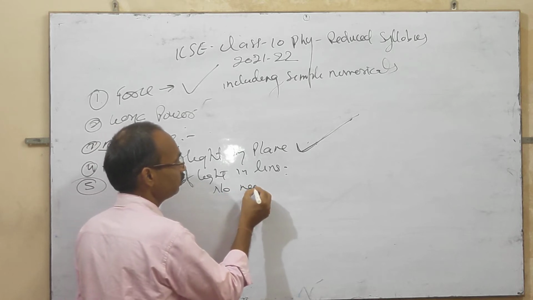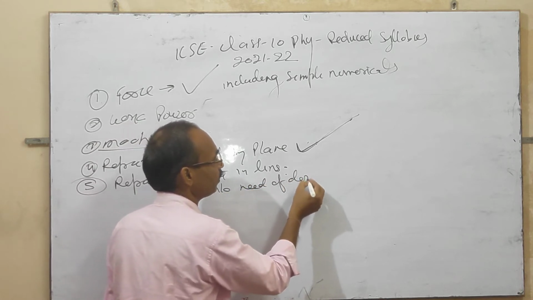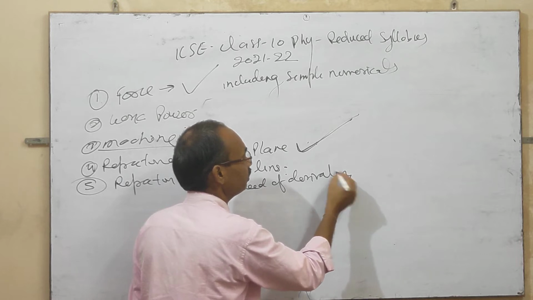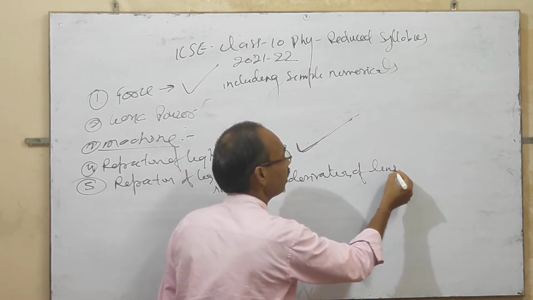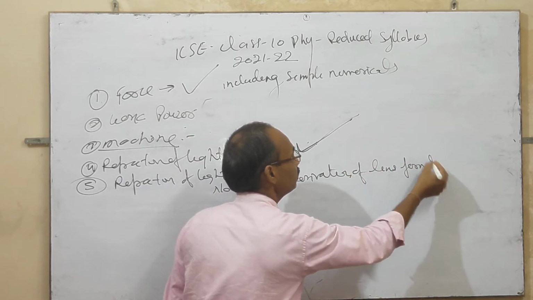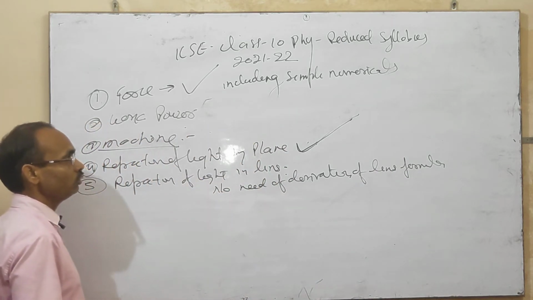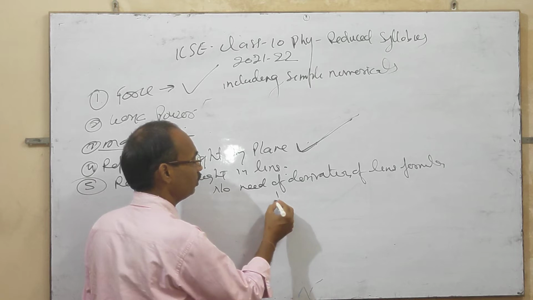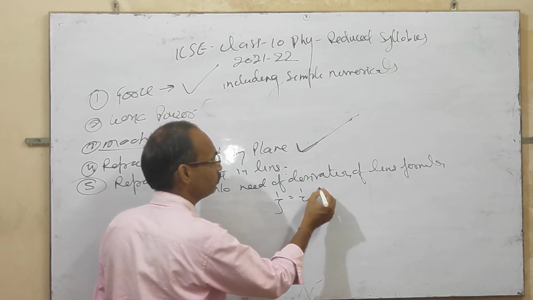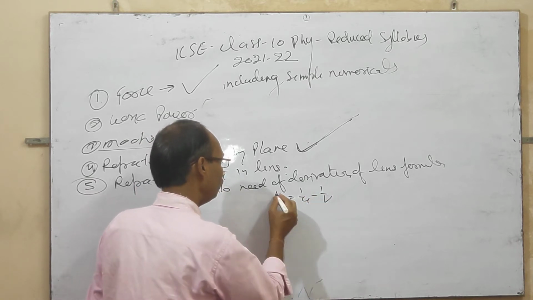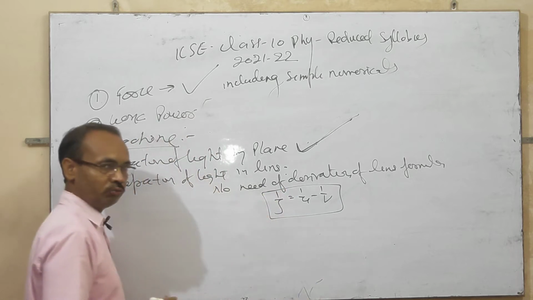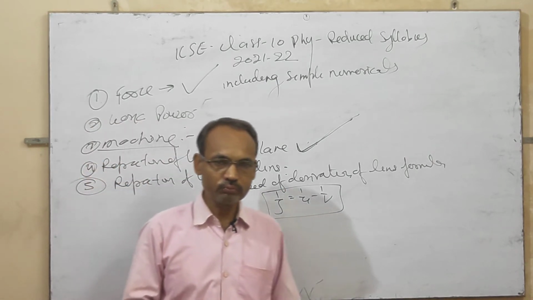No need of derivation of the lens formula. The lens formula derivation is not included in the 2022 board exam of council. 1 upon f is equal to 1 upon u minus 1 upon v is not included.